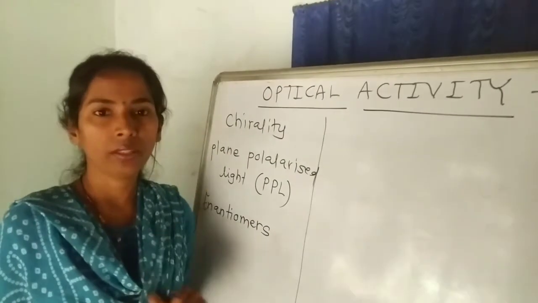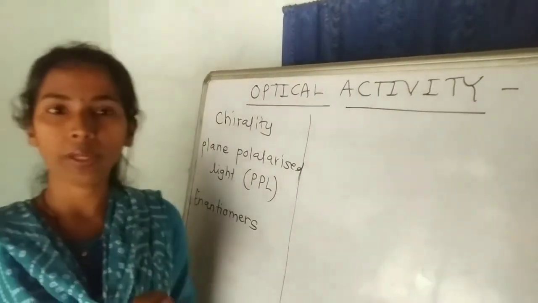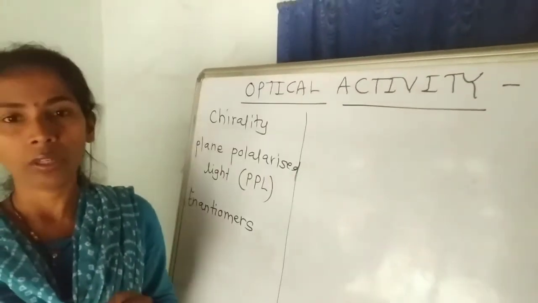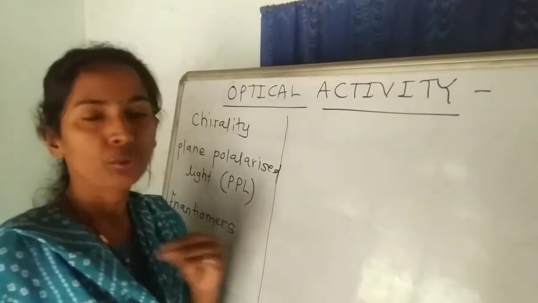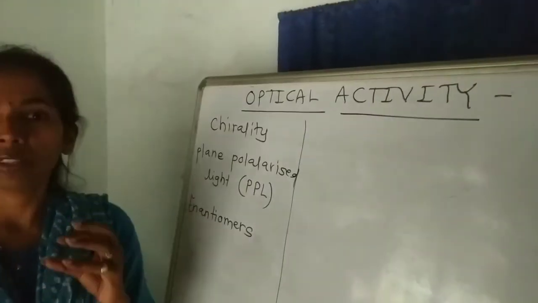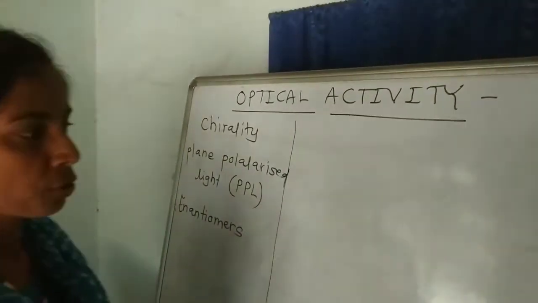Now, to understand the plane polarized light or PPL, we must know what is ordinary light. Ordinary light is the light which shows oscillations in all possible planes perpendicular to the direction of propagation of light.